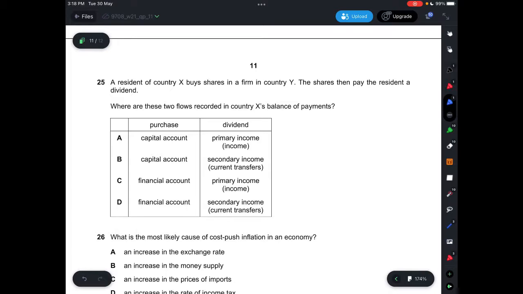Again, this one is not in the syllabus, but it is in the previous syllabus. So, buying shares will be under financial account. A, B is not correct. And then the shares then pay the resident a dividend. This would be under income, primary income, so it has to be C.